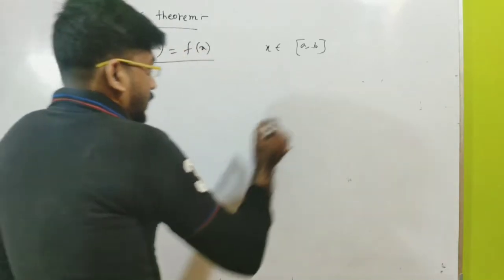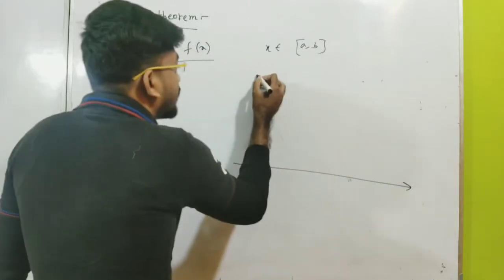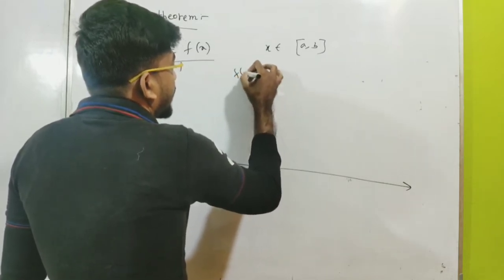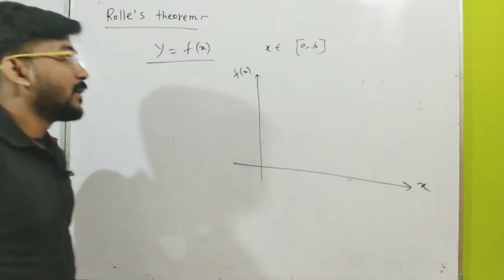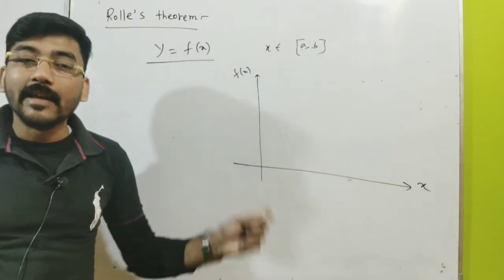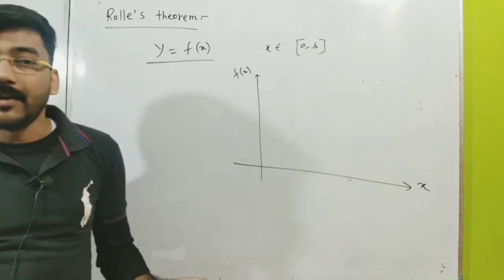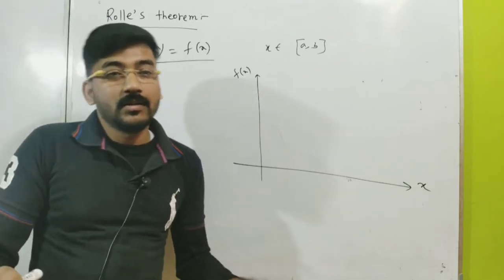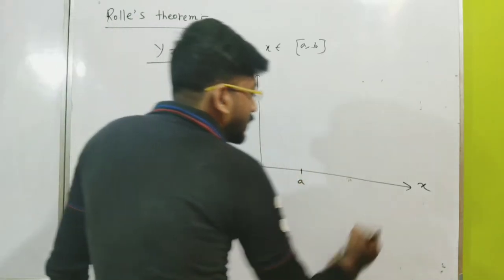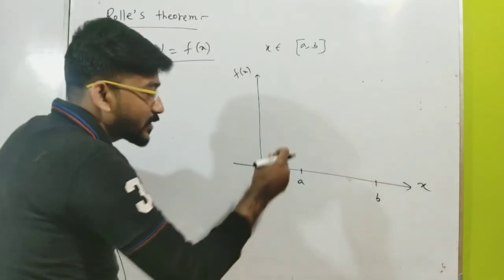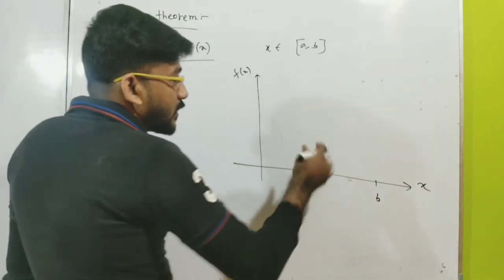So let me plot any function f of x in a graph, that is y is equal to f of x. On this side I would like to plot f of x, and on this side I would like to plot x. Now at these two extreme points, that is at a and b, the two end points, where the graph starts and where the graph ends, between these two points we are interested in the function f of x. So let me take this as x is equal to a and this as x is equal to b. So we are interested in between these two points. So let me plot the function.